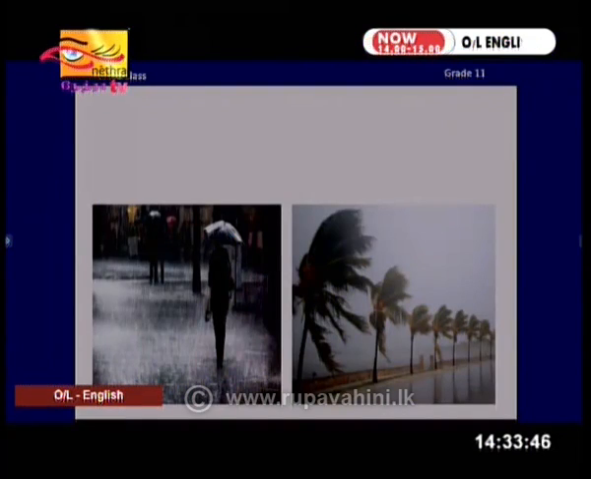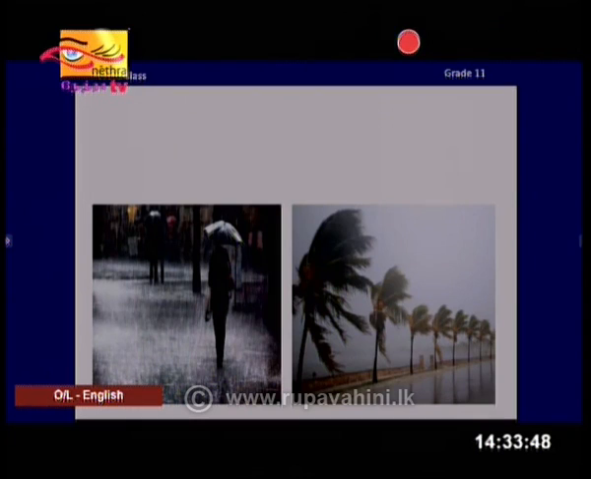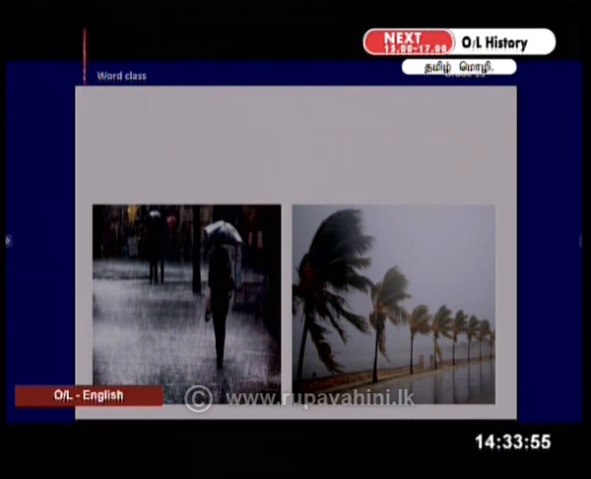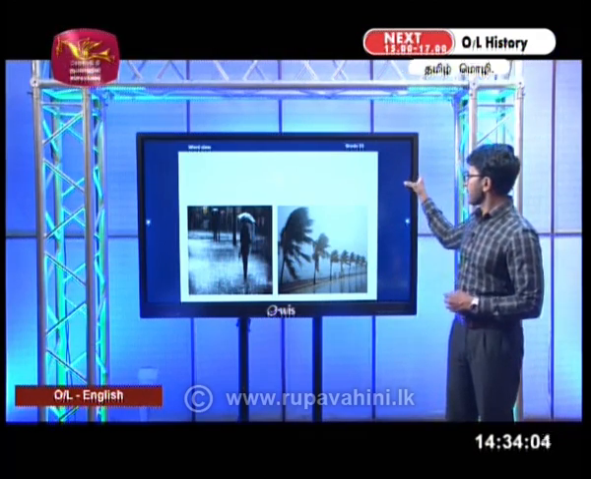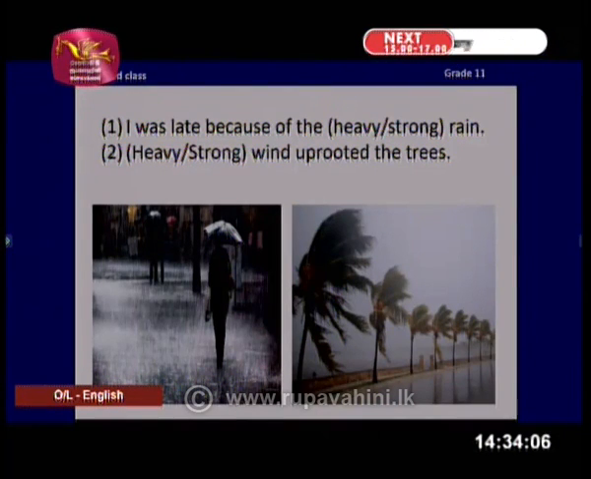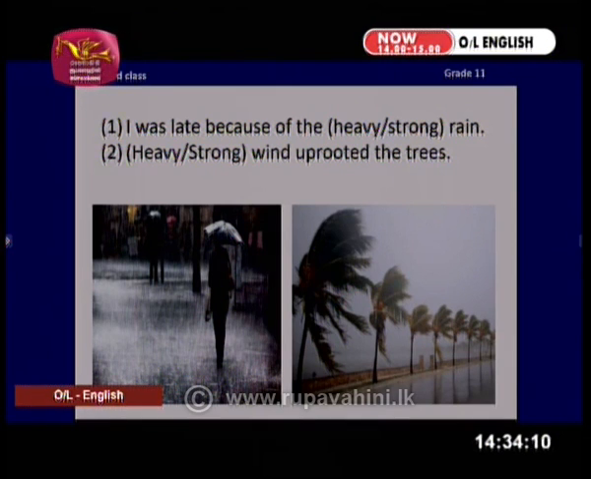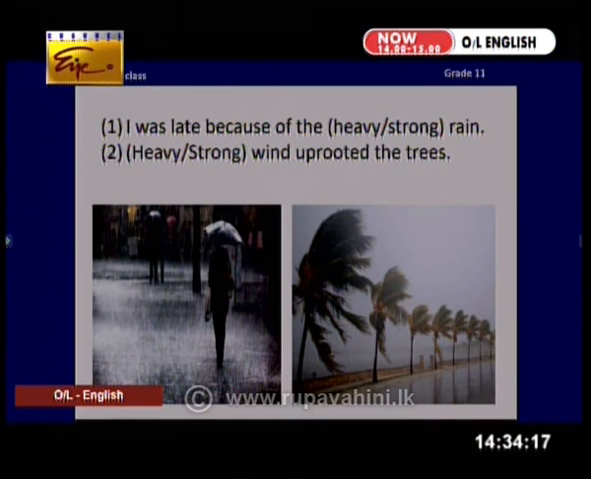Now look at these two pictures. What do you think is the first picture about? It is about the rain. And the second picture is about the wind. How would you describe the rain in the first picture and the wind in the second picture? Let's see the sentences. I was late because of the heavy or strong rain. Would it be right to say heavy rain or strong rain? Yes, it should be heavy rain. We never say strong rain.